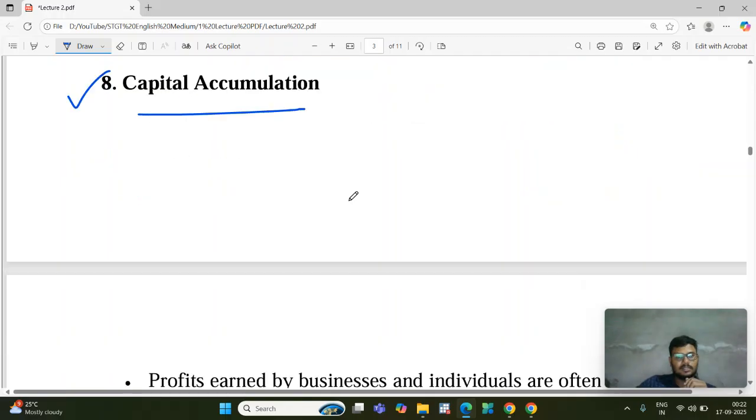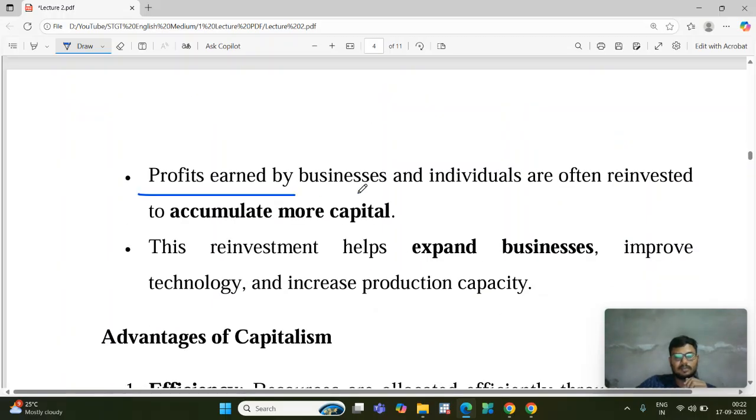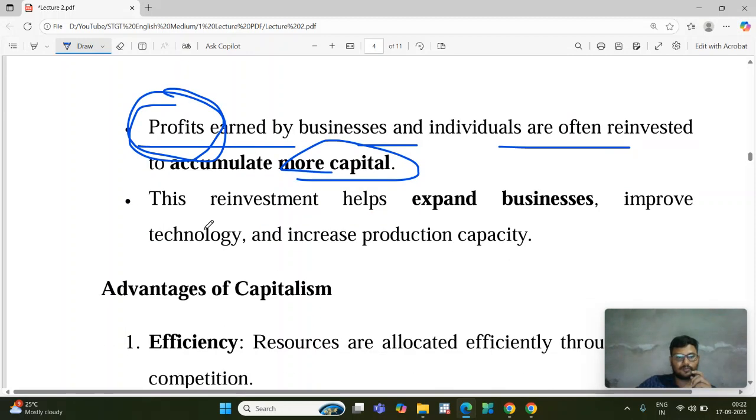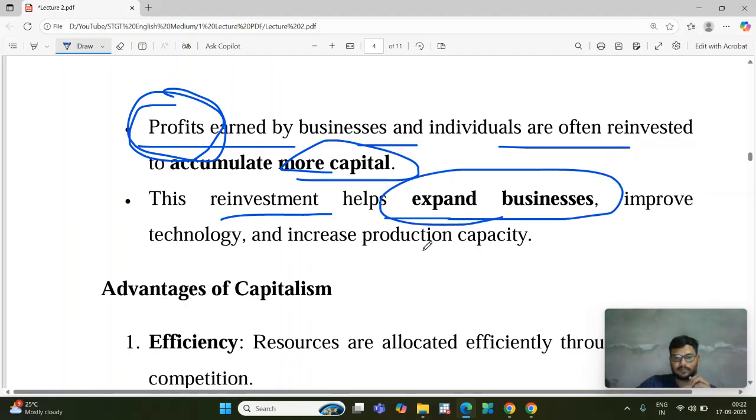Next one, capital accumulation. Profits earned by business individuals are often reinvested to accumulate more profit. It means they earn some money, they save that money, they reinvest that money again, and in that way they can earn continuous profit. This reinvestment helps expand businesses. Whenever we reinvest our money, our savings, our business automatically expands. Those are the features we can see in the capitalist economy.